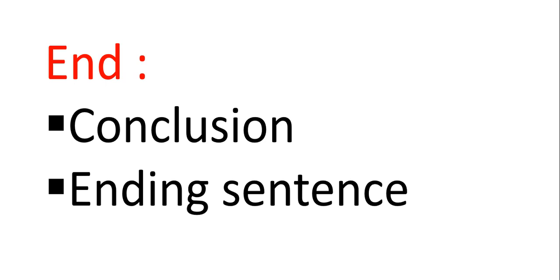Then in the middle, which is the longest part of the story, I have to write a problem, to write events, and then the characters will try to solve the problem. Then at the end of the story, we have the conclusion, what happened at the end of the story, and then we have to write the ending sentence to write about the feelings of the characters.